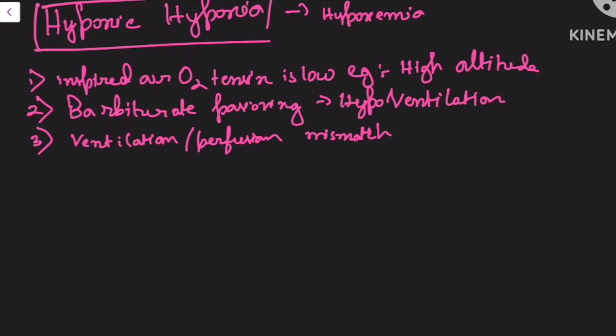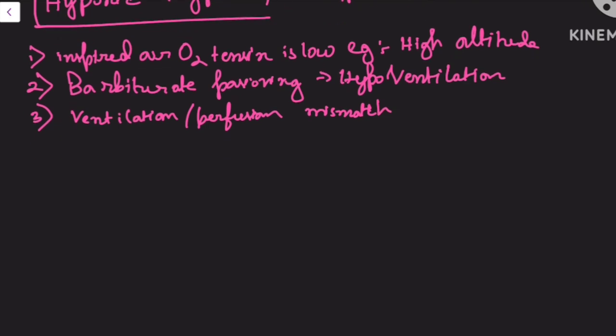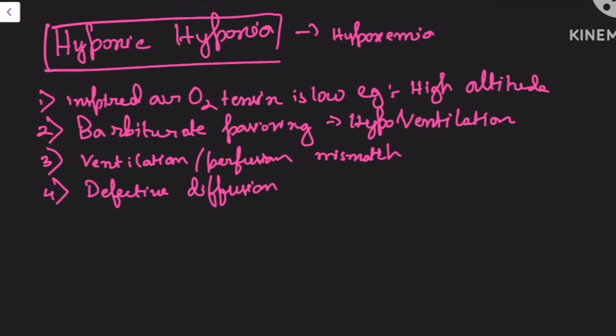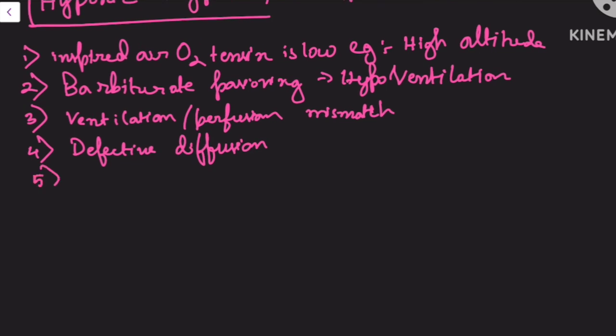It occurs in case of pneumonia, chronic bronchitis, etc. The fourth reason will be defective diffusion. It occurs in pulmonary edema. And another cause can be right to left shunting of blood. So these are the five causes.